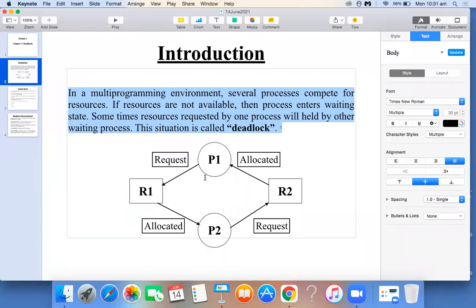Now this situation is called a deadlock. Okay, hope I am clear to all of you about the definition. Is it clear to all of you? So this is what a deadlock indicates, where every process is requesting a resource and waiting, and they are not executing at all. It results in a deadlock situation. Okay, right. Next,